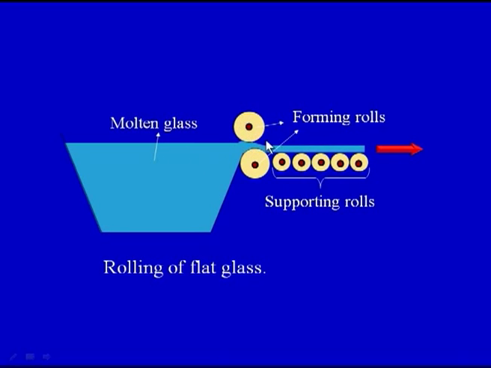These are the two rollers. These are the forming rollers which will give shape to the glass, and these are the supporting rollers which will roll out the glass, and finally it will go to the annealing stage. So this is rolling of flat glass. So we have seen that flat glass can be made by two processes.